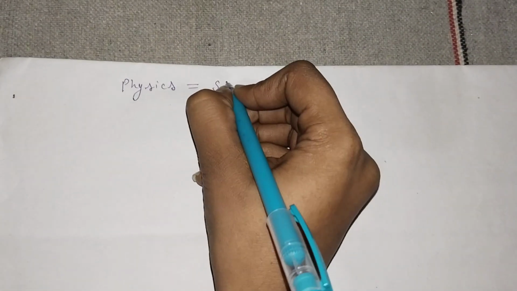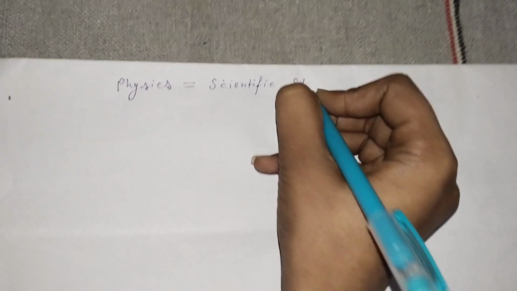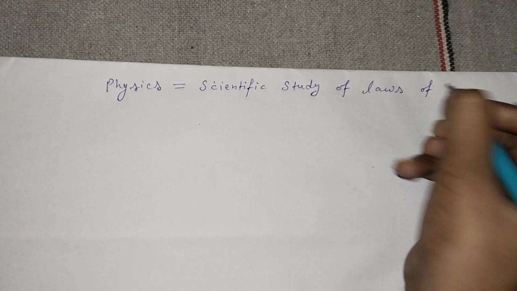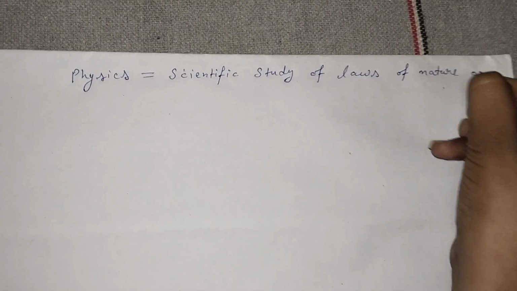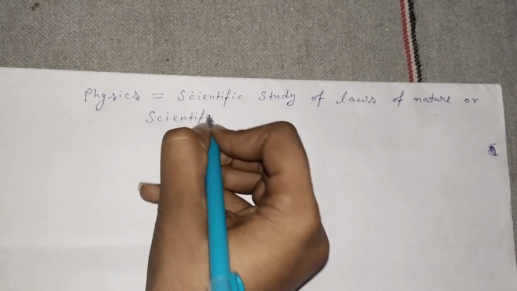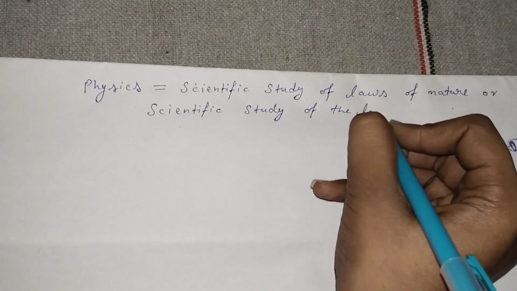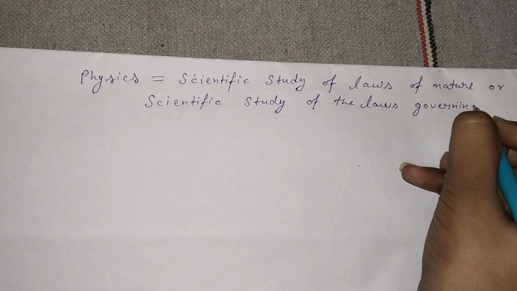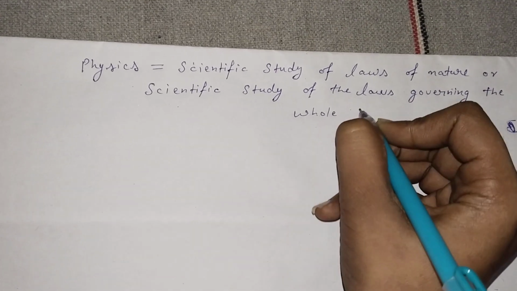Physics is the scientific study of the laws of nature, or the scientific study of the laws governing the whole cosmos or the universe.